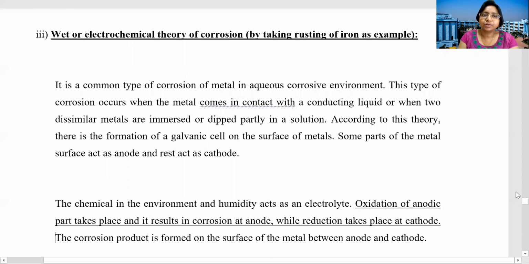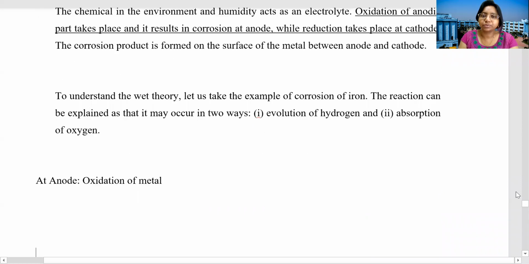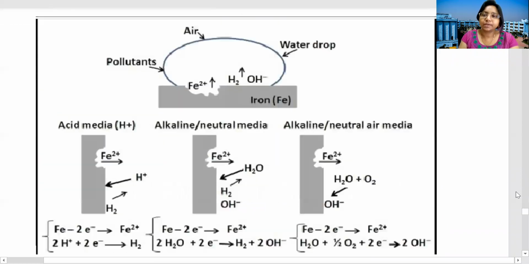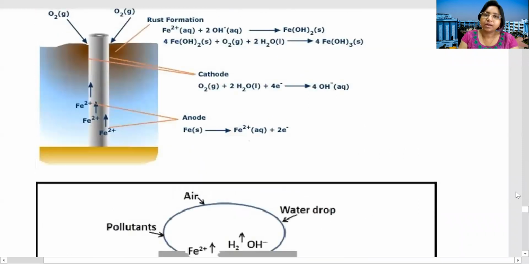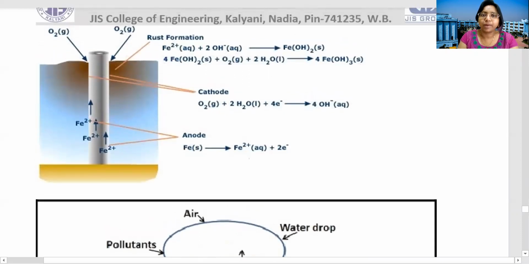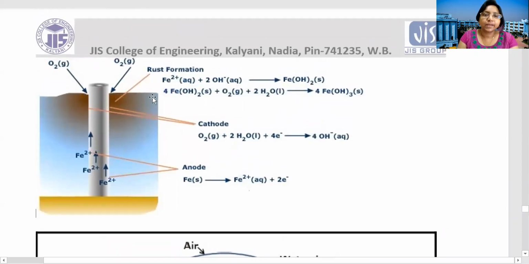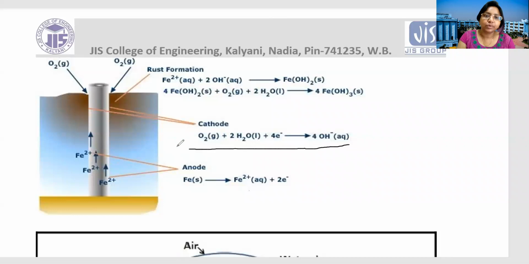And electrochemical corrosion or wet corrosion, I have told you, requires water and oxygen. The most common example is the rusting of iron. Here you can see there will be two parts: one is the cathodic part, another is the anodic part. In the cathode, we get the reaction O2 + 2H2O + 4e- gives 4OH-.